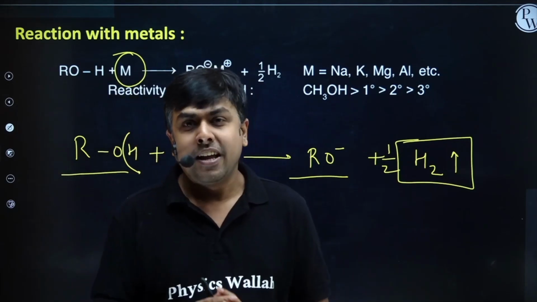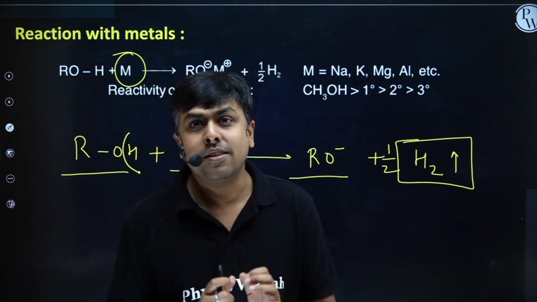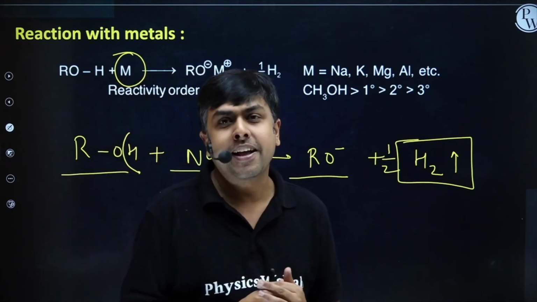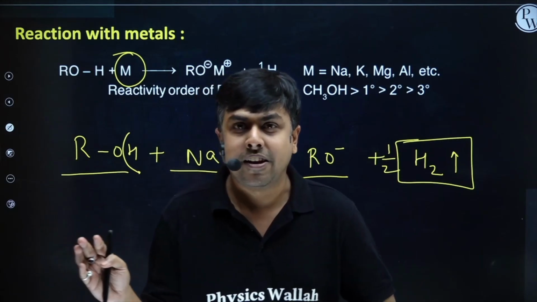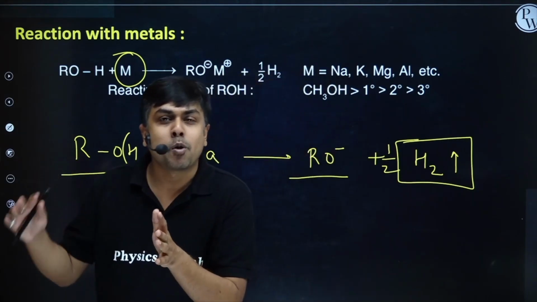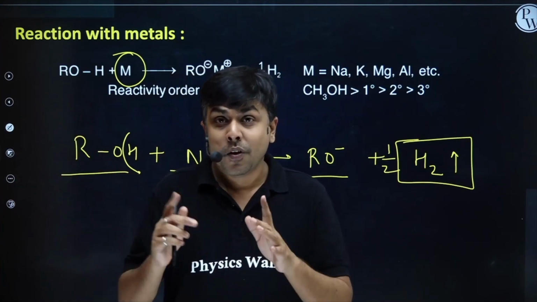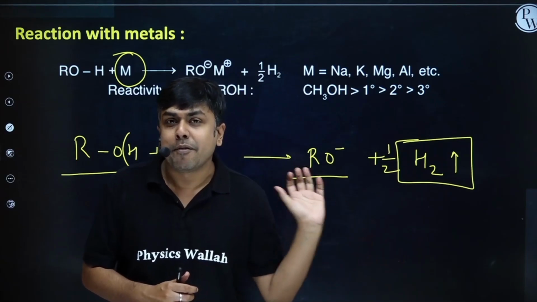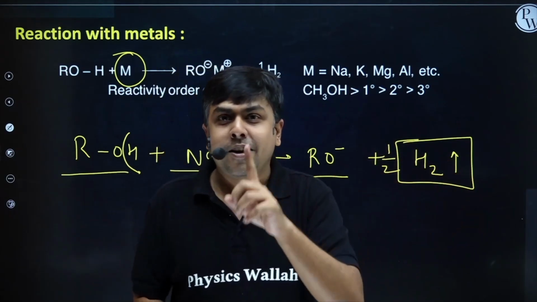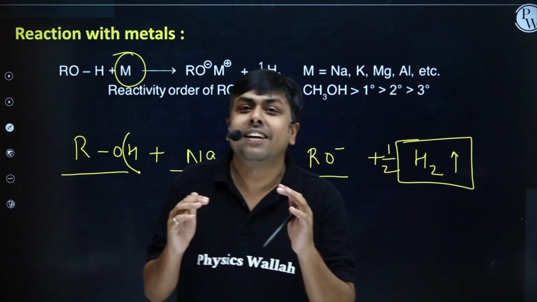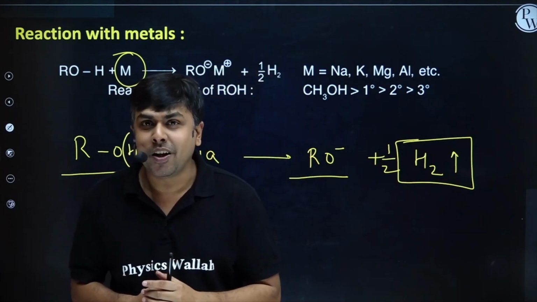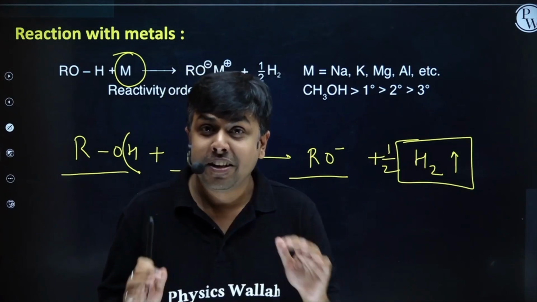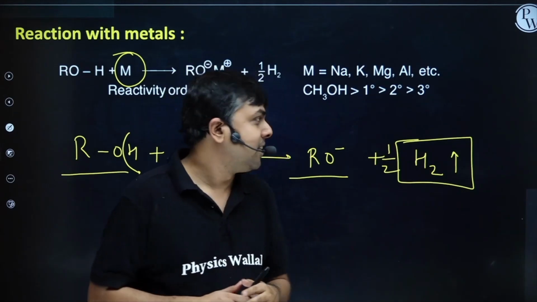We have studied, if I talk about aliphatic alcohols, among aliphatic alcohols, methanol is relatively more acidic as compared to other alcohols, right? Like ethanol, propanol, butanol, and so on. Why? Because in case of ethanol, propanol, if I form the conjugate base, that conjugate base will be relatively less stable. So methanol in aliphatic alcohol is going to be more acidic. Even it is more acidic than water, right?